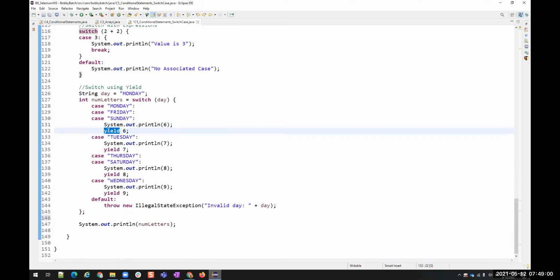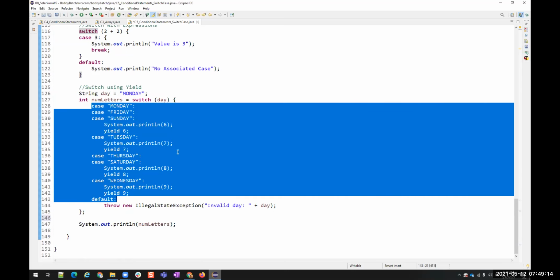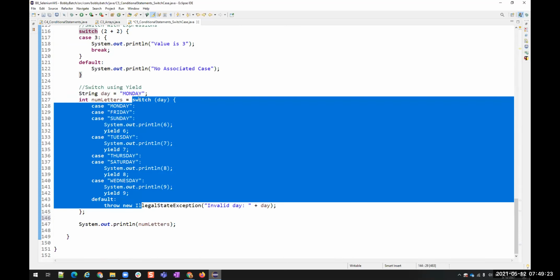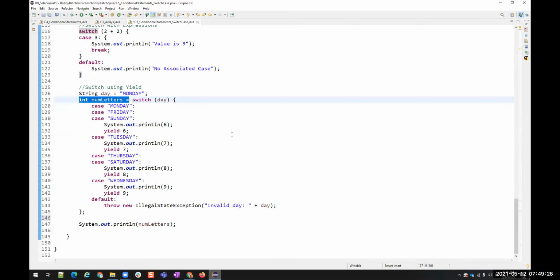This is very recently introduced into Java. Earlier it was not there, but very recently, I think from Java 11 or 12, I don't remember the exact version, but this was introduced very recently. Okay, so yield is going to return some value from this switch case. So whatever it is returning, we are capturing it. You see here, int number of letters. So I am returning an integer value from this switch case, and I'm capturing it in an integer variable.